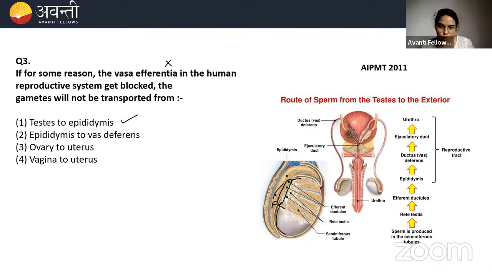Epididymis to vas deferens? No, because both of them are outside the vasa efferentia, so not a correct answer. And these two are definitely not correct because they are talking about the female system, and here we are talking about the male system. So the correct answer is 1, testis to epididymis. Vasa efferentia is present between the testis and epididymis. So the movement of sperm is like this. I hope this is clear to everyone.